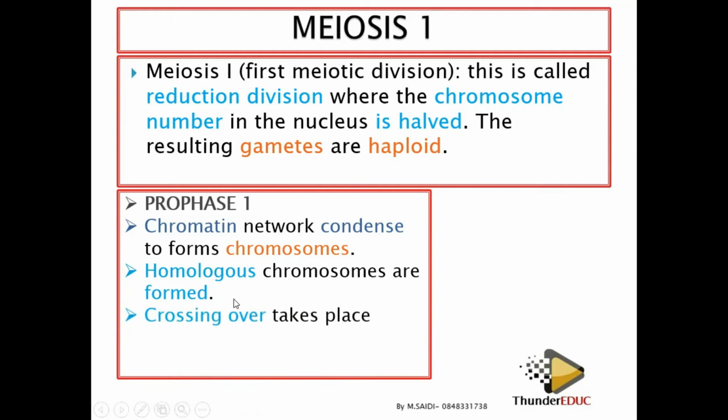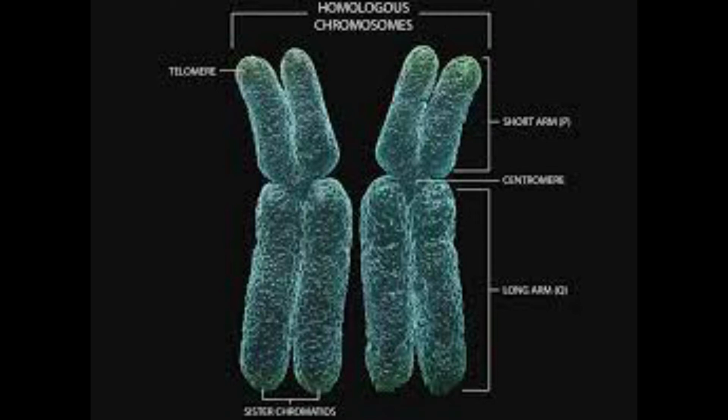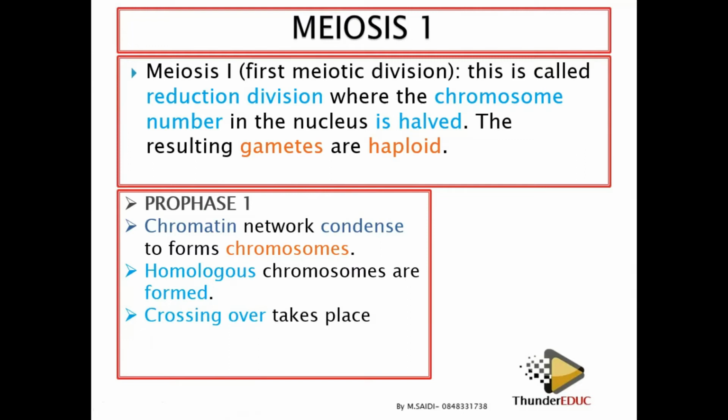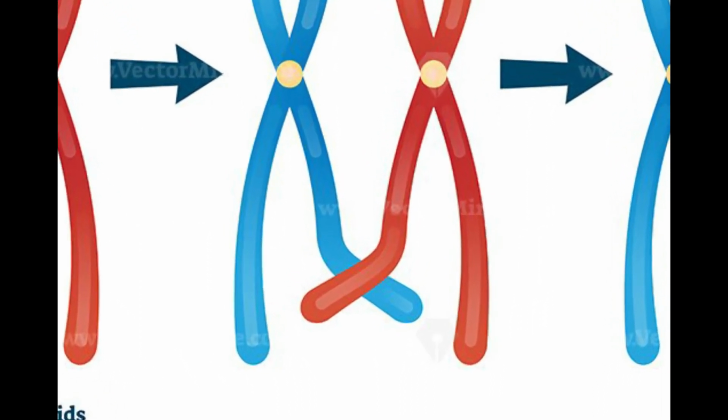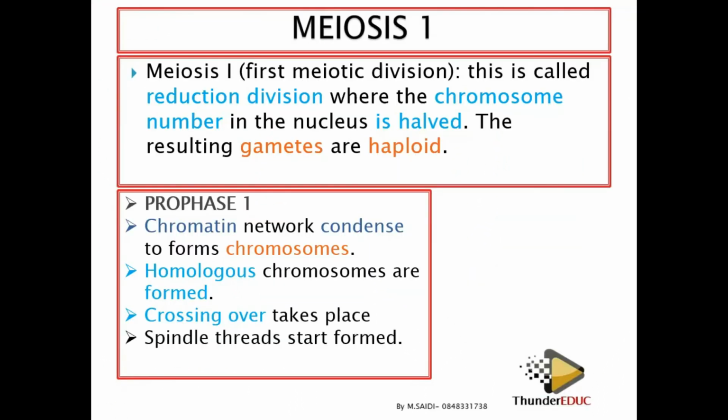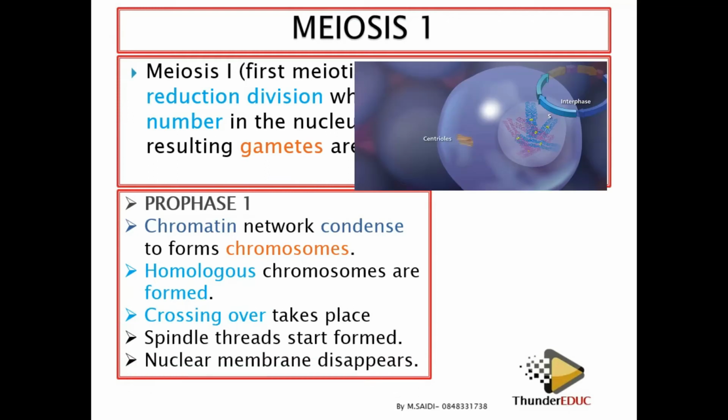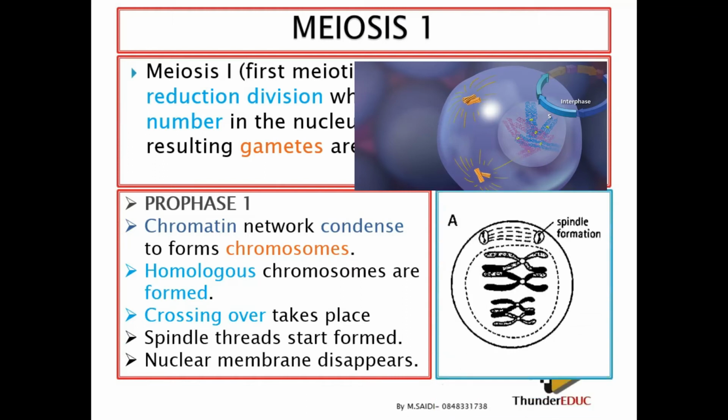When these homologous chromosomes, the way you see it here, come together, they cross over. What do they use to cross? They cross using the chromatids. One chromatid of one homologous chromosome crosses with another chromatid of another homologous chromosome, and then the process continues. So the spindle thread starts to form. It means that the spindle fibers start to form, and then once they start to form, the nuclear membrane starts to disappear. Let's look at the diagram here.